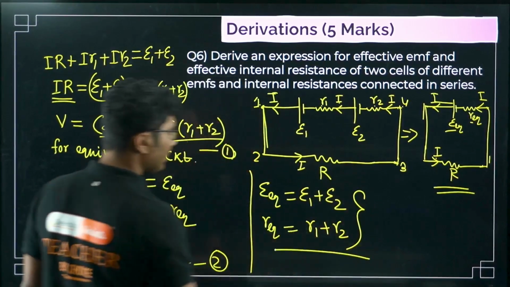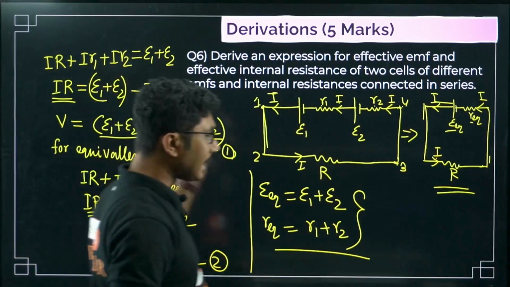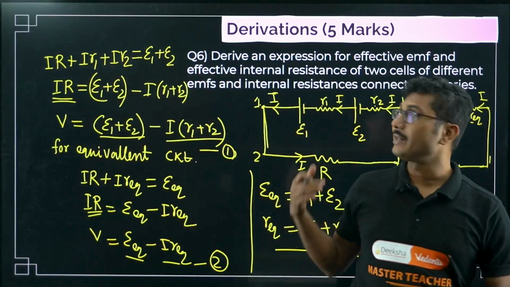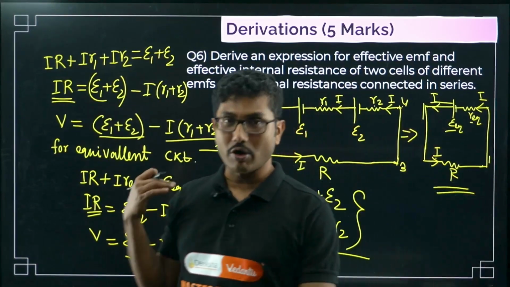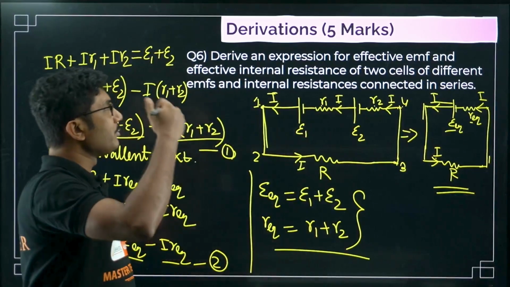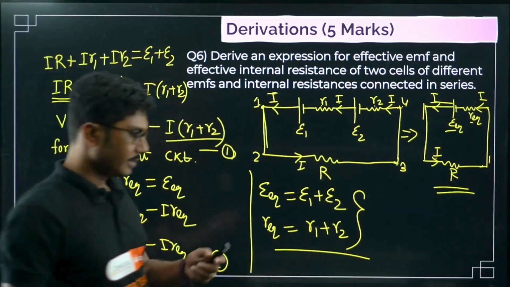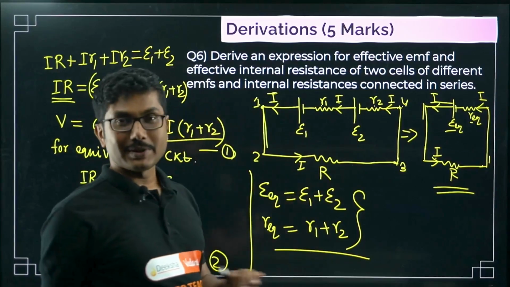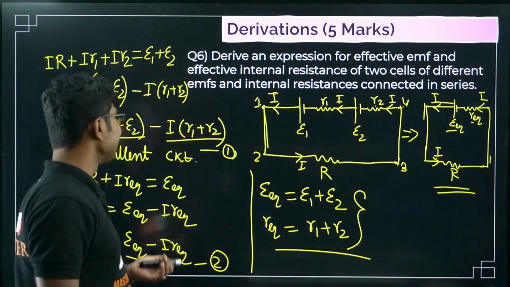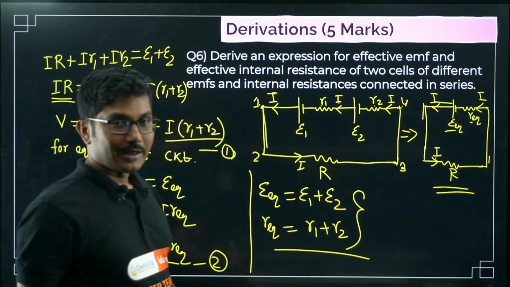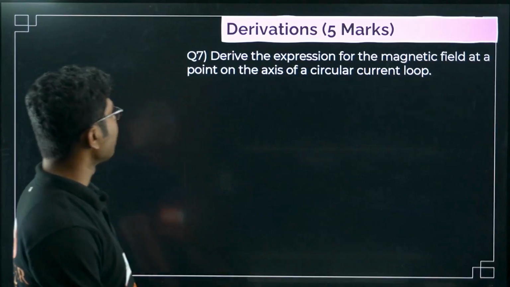Simple derivation. If you do that, there will be some extra question. Other than that, this will generally come as a 3 marks or 4 marks question. There will be some other part to that question, but this is a very, very simple, easy derivation. If you get this derivation, you can answer it. Let's move on. Question number 7.